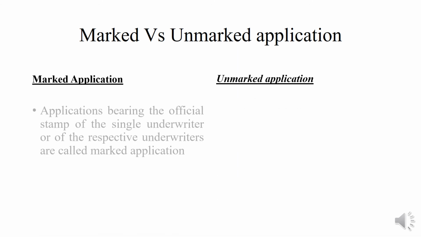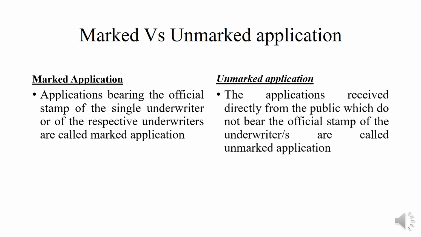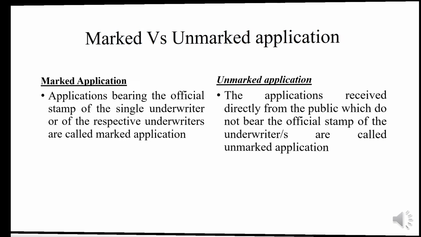Marked versus unmarked application. What do you mean by marked application and what do you mean by unmarked application? Let us discuss the difference between them. Applications bearing the official stamp of the single underwriter or of the respective underwriters are called marked applications. Unmarked applications are the applications received directly from the public which do not bear the official stamp of the underwriter or underwriters.